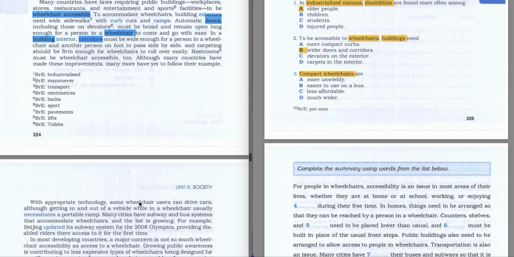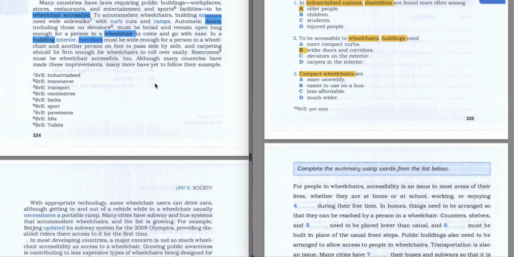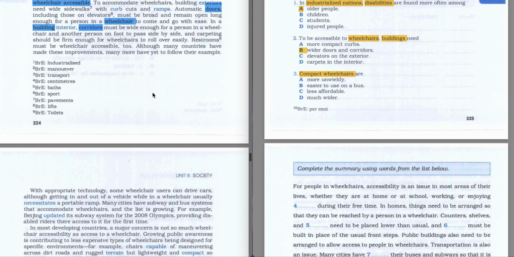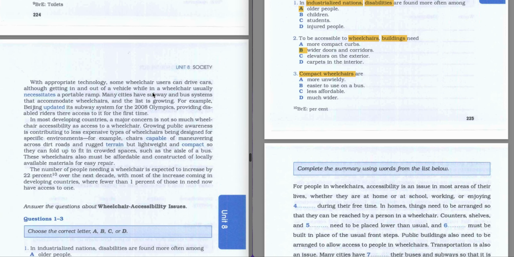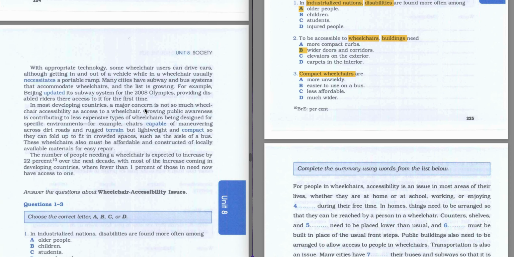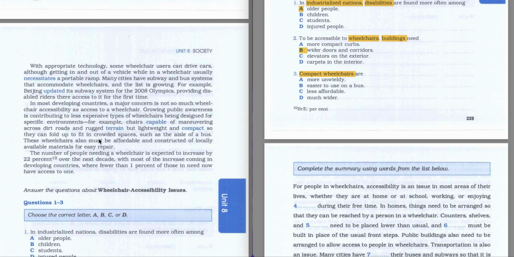In the following paragraph, there is no information about compact wheelchairs, and here there is some information about wheelchairs. In this paragraph, there is the word compact. So this is our keyword. Let's highlight it, and this is about these wheelchairs.